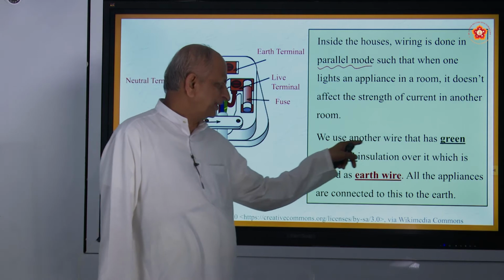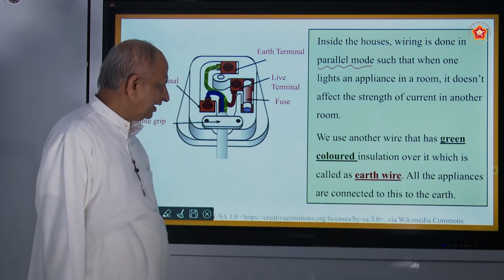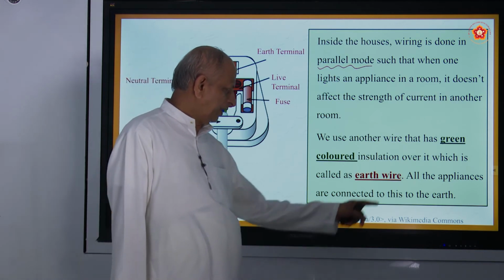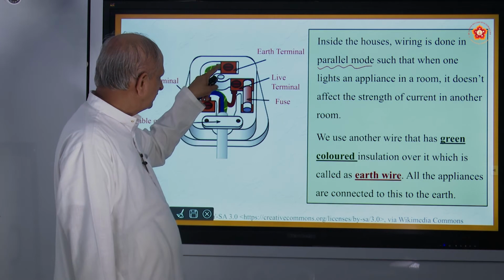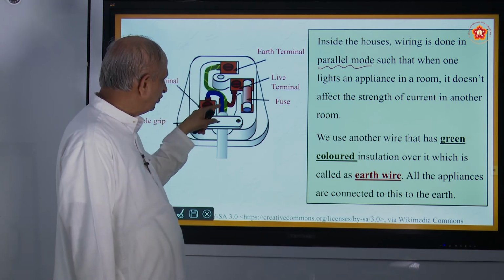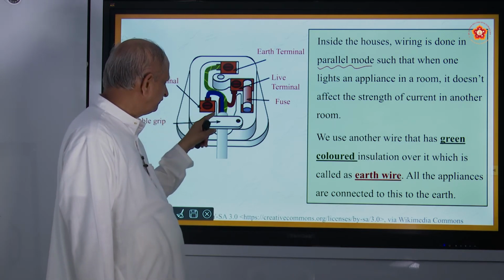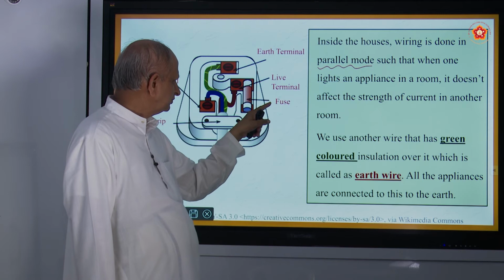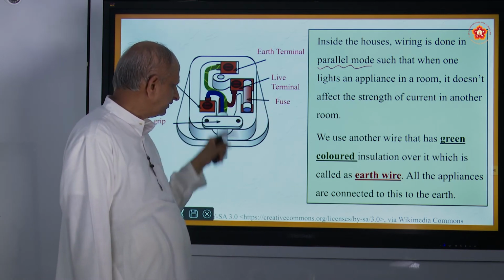So we use another wire that has green colored insulation, and it is called earth wire, all the appliances connected to the earth. See here, this is called earth wire, green color, and this blue color is called neutral, and live is this color, red color.